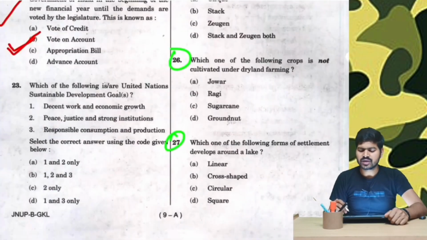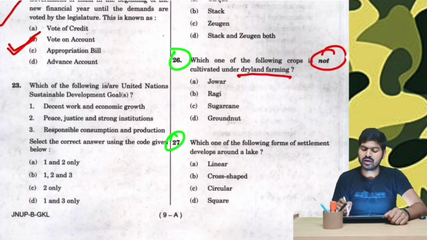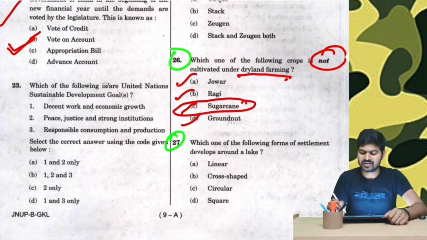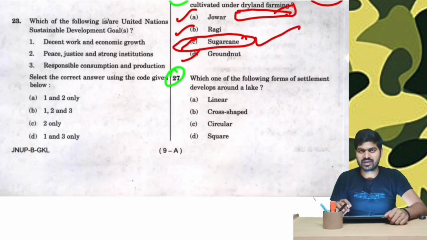Which of the following crops is not cultivated under dry land farming? Not, and dry land farming. So even if you don't know what is dry land farming, let's break up the word. Dry land means farming which is done in the absence of water or with very little use of water. So there is only jowar, ragi, sugarcane and groundnut. Looking at the options, we see that sugarcane is a juicy crop and hence this is not the crop which can be grown with the dry land farming method. Hence our answer is sugarcane. Basic common sense again. Guys, it is proven again that UPSC tests our basic common sense.